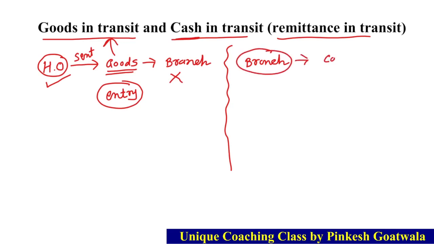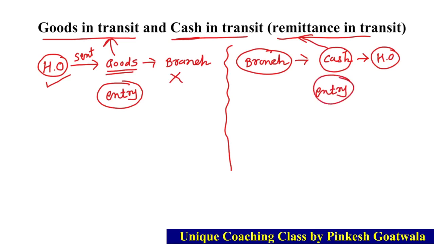sent cash or remittance of cash to head office, but due to any reason it is not received by head office till the end of the year. વર્ષ પૂરું થાય ત્યાં સુધી receive નહીં કરશે. So this cash is known as cash in transit or remittance in transit. And then entry, who will give entry? So remember, head office never gives entry in his book because head office didn't receive any cash. So how can he give entry in his book? Okay, head office જ્યારે cash receive જ નથી થઈ તો પછી પોતાની book માં entry કઈ આપશે?